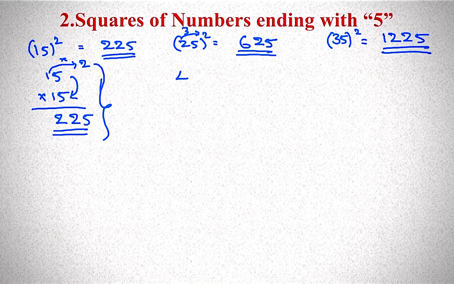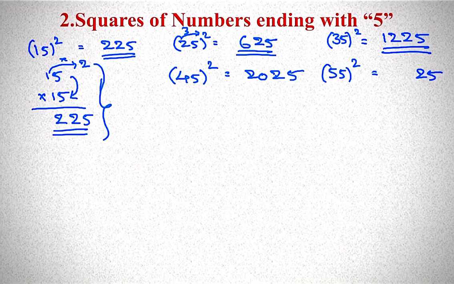If it is 45 square, keep 25. 4 and the next number, 5. 4 into 5, 20. If it is 55 square, keep 25. 5 and the next number, 6. 5 into 6, 30. If it is 65 square, keep 25. Next number, 7. 6 sevens are 42.